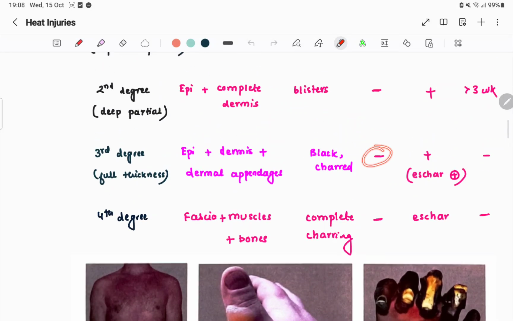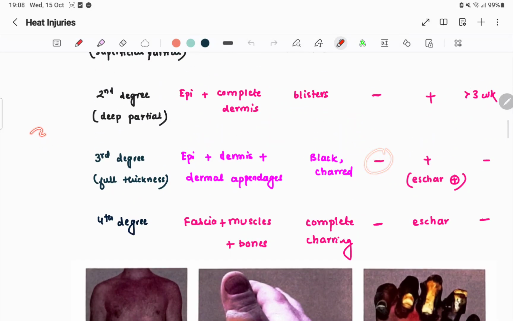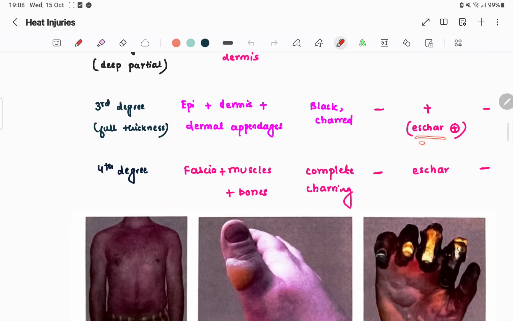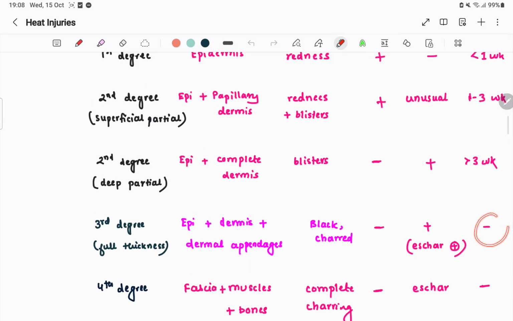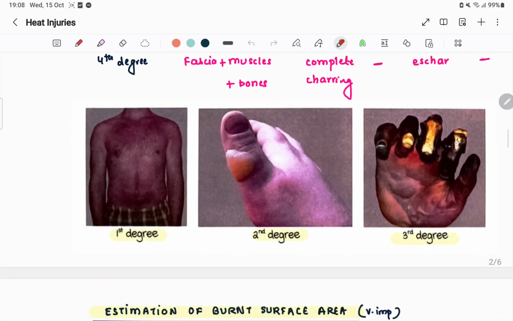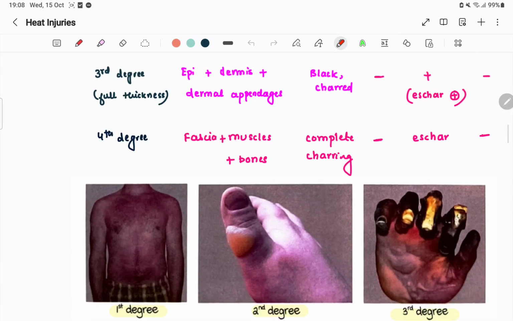Obviously there won't be pain. Why won't there be pain? Because the nerve endings have already been damaged. And scarring will be there. Of course, blackening is there, charring is there, so scar will be present. But the negative is what? There won't be healing. We don't have any particular timeline for healing, and you can consider this irreversible.